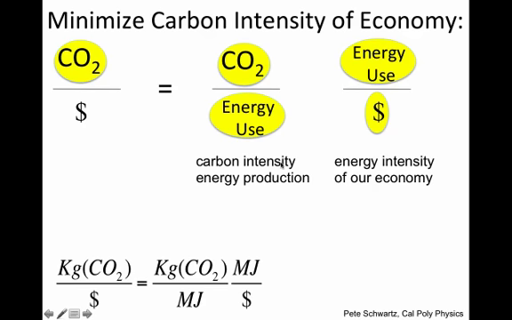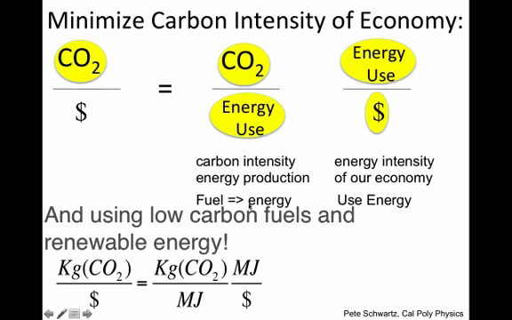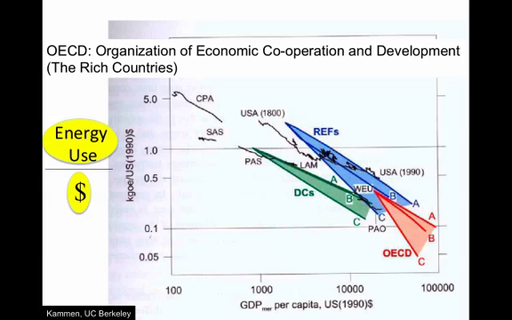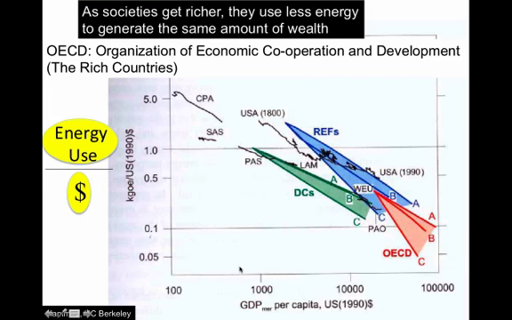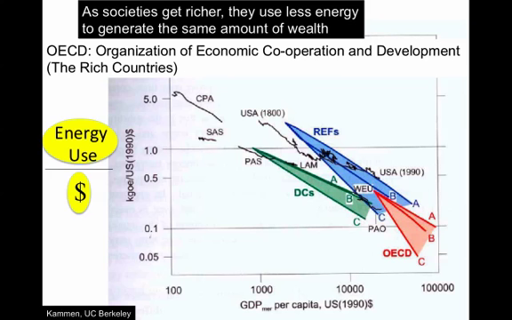And so we can minimize this by converting fuel to energy as efficiently as possible and using this energy as efficiently as possible to generate wealth. So it turns out that the energy intensity of our economies decreases as we get richer. And this can be for a number of reasons.